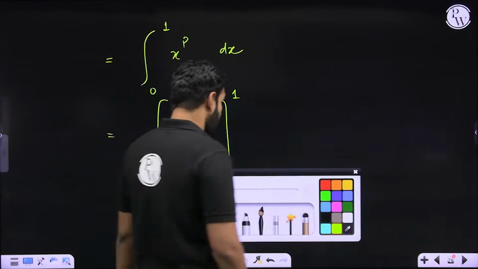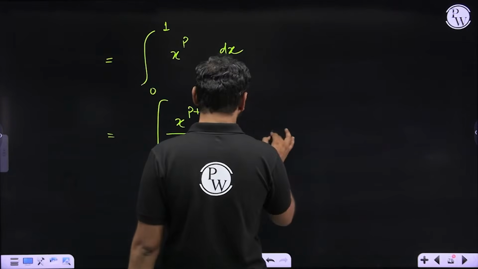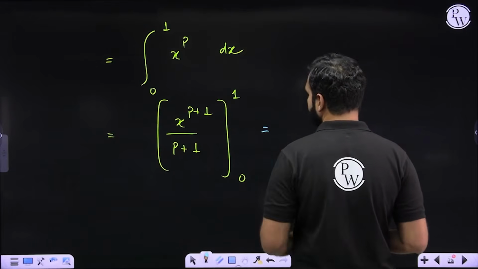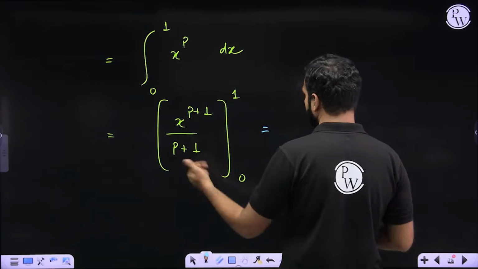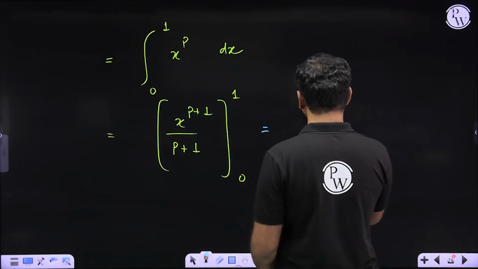Now, when I solve it further, what result do I get? I hope you know how to pass on these limits. So the limits are going to make it 1 to the power p plus 1, which is 1, divided by p plus 1.